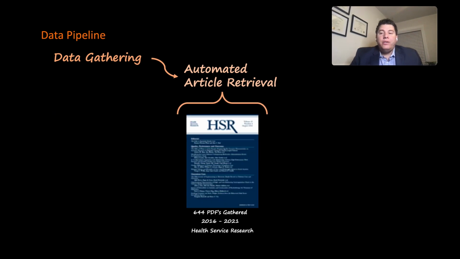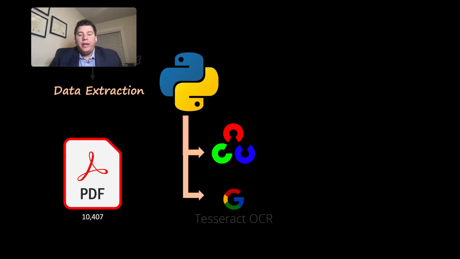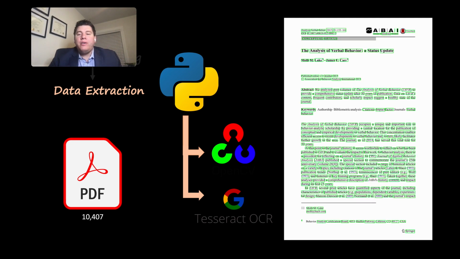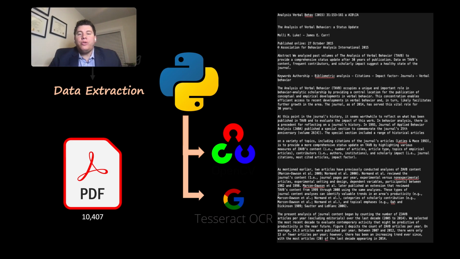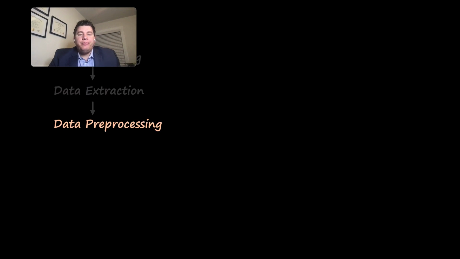And we thought it'd be fun to include a control journal, so we gathered about 644 journal articles from health service research to look at the differences in our verbal communities. Once we gathered those documents, we had them in PDF form, but we needed to take it a step further to be able to analyze them. So we had to extract them using Python again and open source packages called OpenCV and PyTesseract. This allowed us to identify each individual word in those documents and extract them to be in text format.